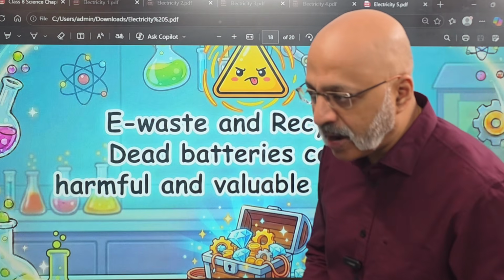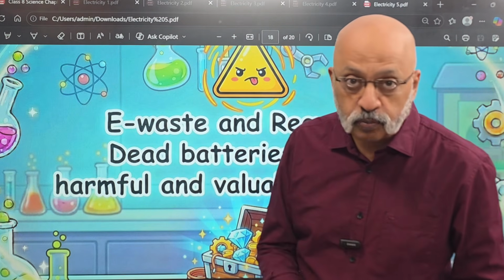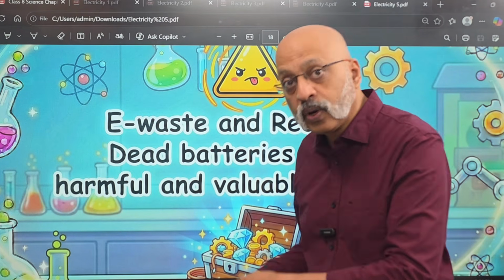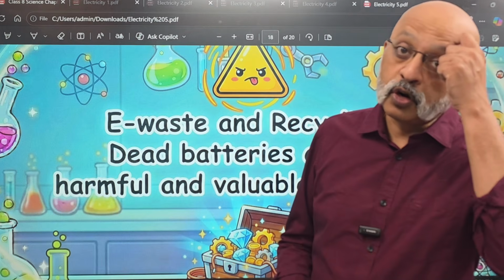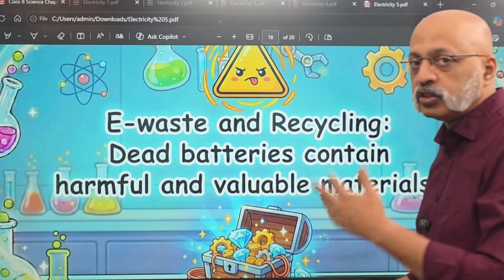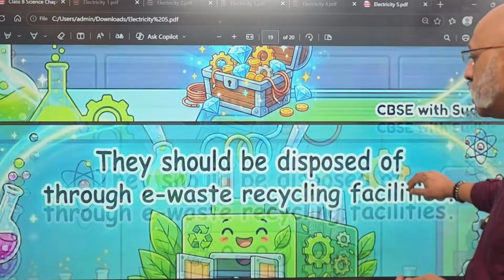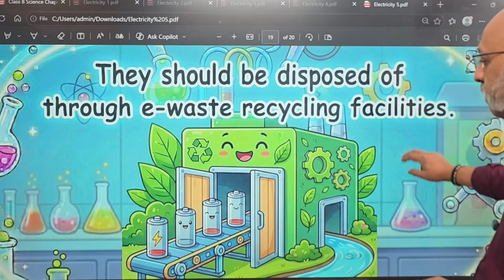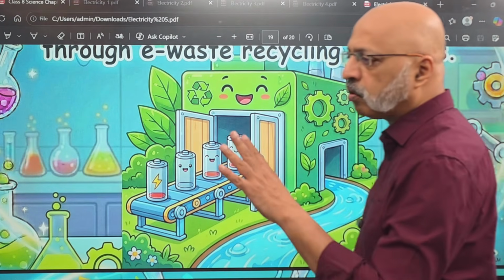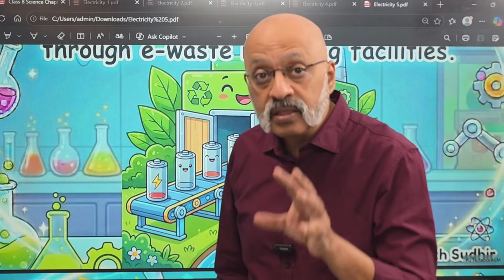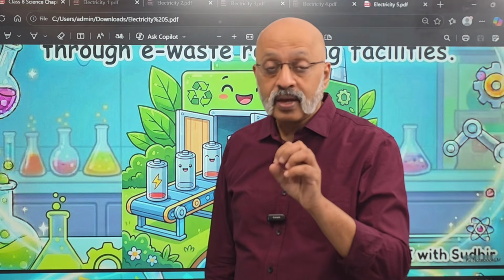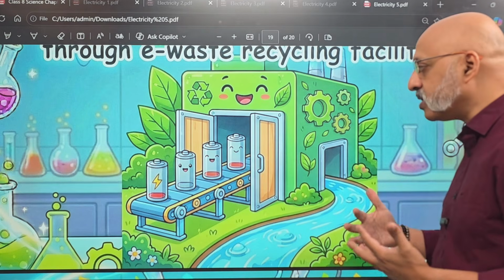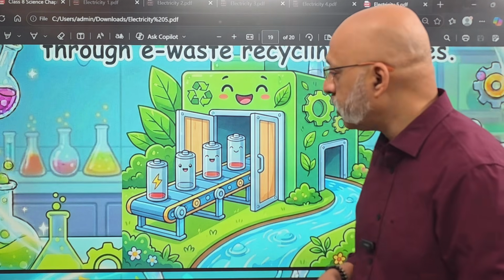If you are buying a new battery, for example, an inverter battery needs to be changed every 3 to 4 years. So you buy the new battery and give the old one to the person so that he will be responsible for disposing of it in a proper manner, not just throw it with the regular garbage. They should be disposed of through e-waste recycling facilities. This is again something very important. There are a whole lot of companies entirely in the trade of e-waste recycling. As young citizens of this country, you need to be aware of something like this.